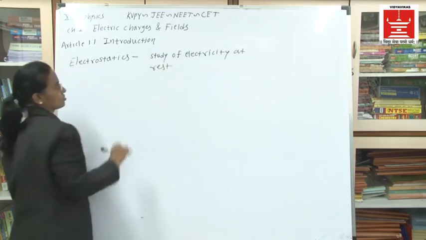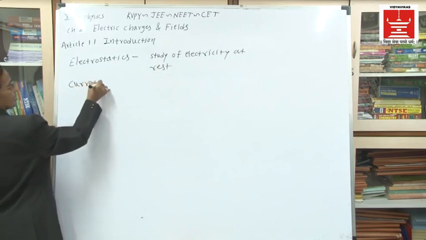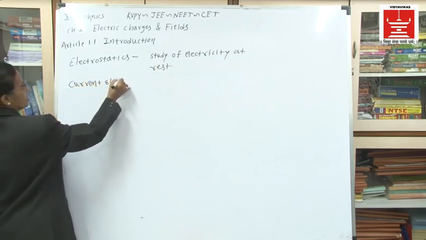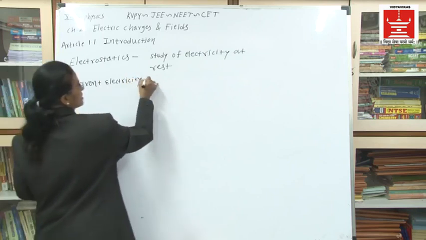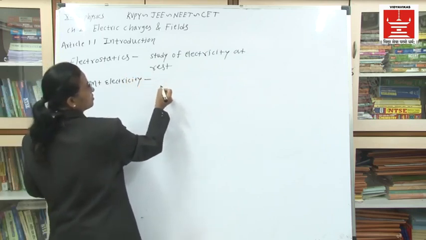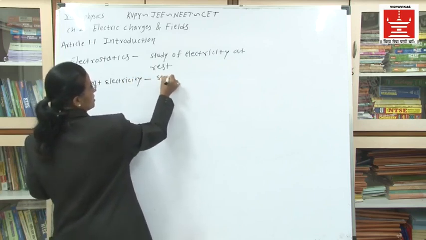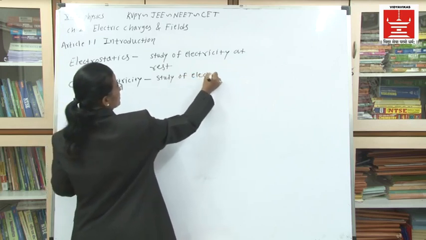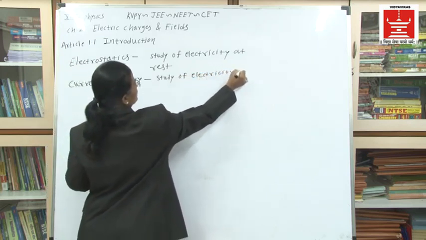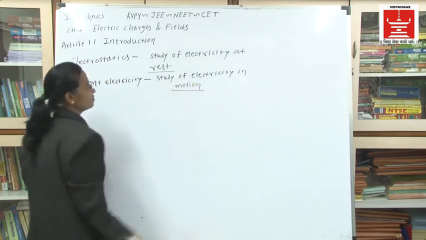And current electricity, which we will consider in the next chapter, is the study of electricity when the charges are in motion. That is, it is the study of electricity in motion. This is the basic difference between at rest and in motion.